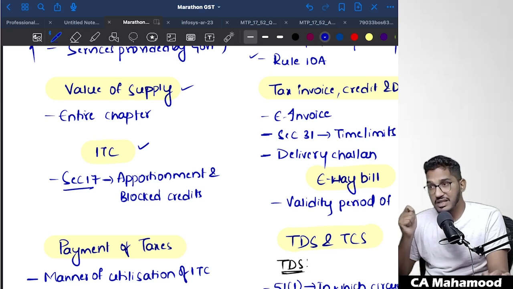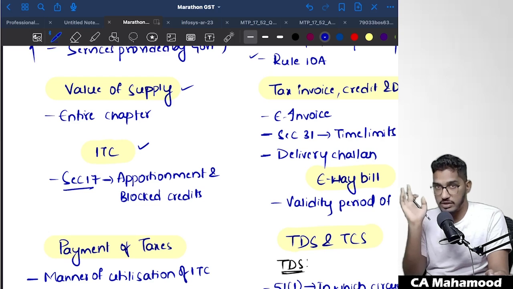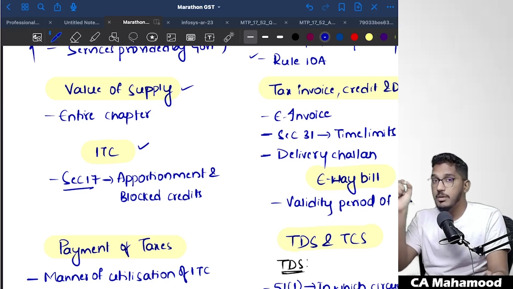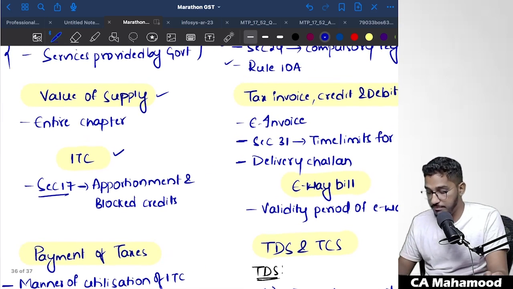In section number 17, each and every subsection, each and every clause in that subsection, you have to remember it. Especially the blocked credit concept: when the credit will be blocked, in which cases and circumstances it will be blocked. Section 17 subsection 5 is going to be very important. But apart from that, the entire section number 17 is going to be very, very important. Be 100% thorough with section number 17.